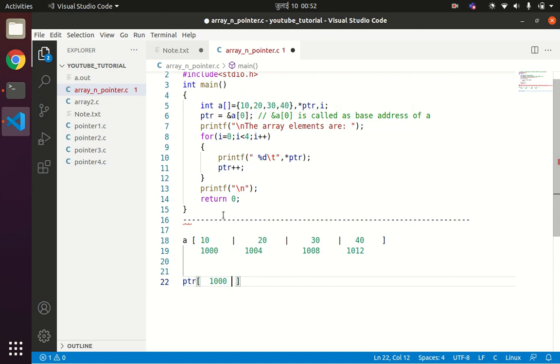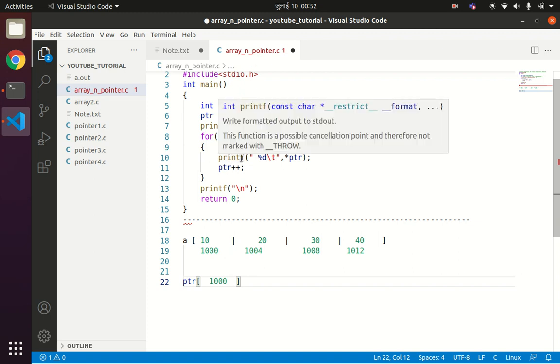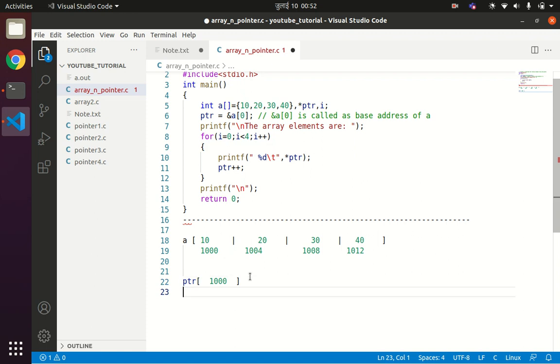Now we are trying to display the elements of the array. Since we have how many elements? 4 elements. We need one looping variable that will be iterated 4 times. Now see, the first time, in line number 10, we have one printf statement and we are printing *ptr. So *ptr will give you how much? Star of 1000. So the value at location 1000 is how much? 10. So your printf statement will print 10.